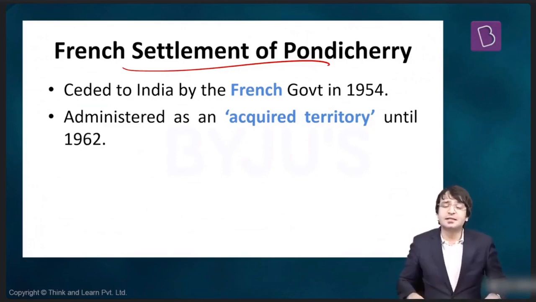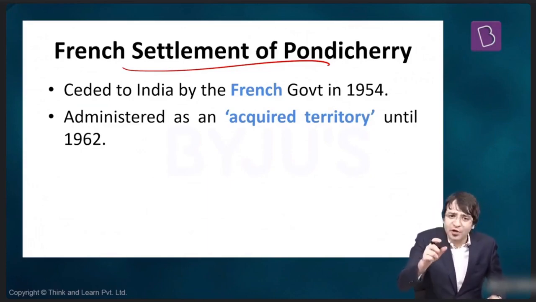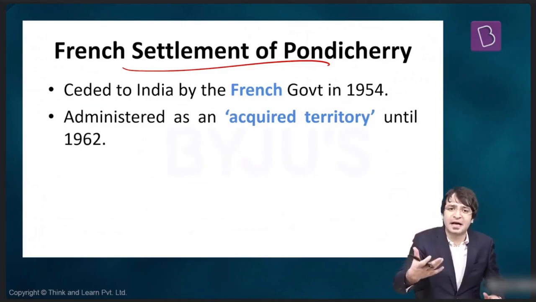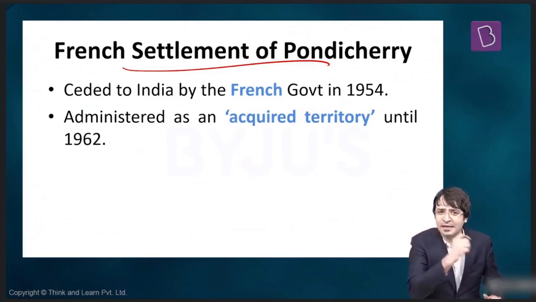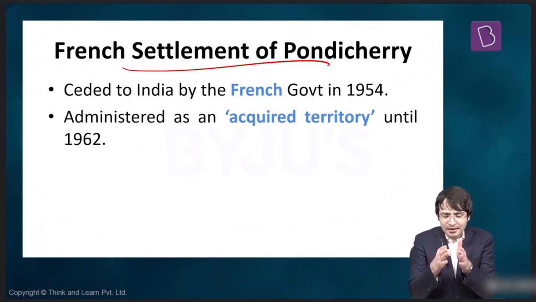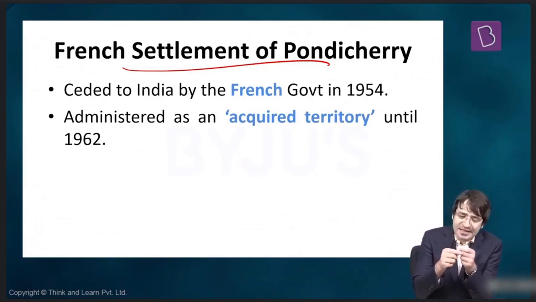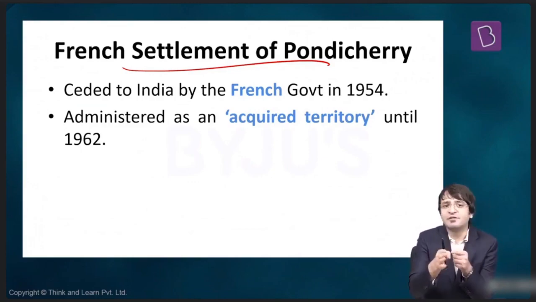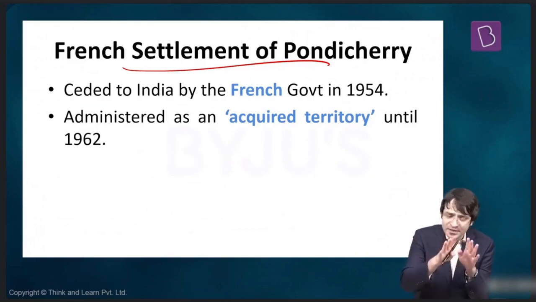And then in 1962-63, Pondicherry became a Union Territory of India, because till 1962, Pondicherry was administered by the government of India as an acquired territory. Why? There is a difference between signing an agreement and ratifying an agreement. What is the difference?